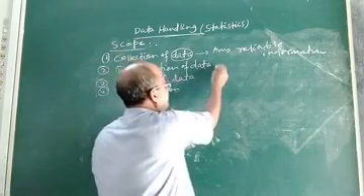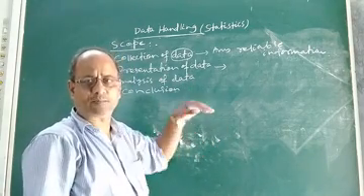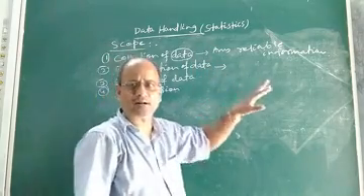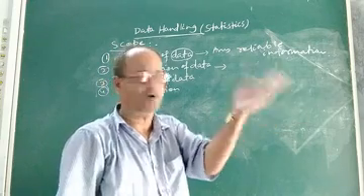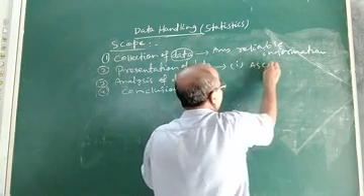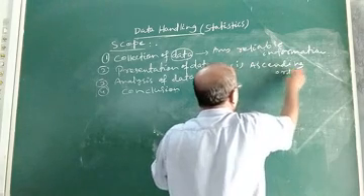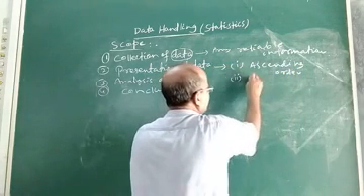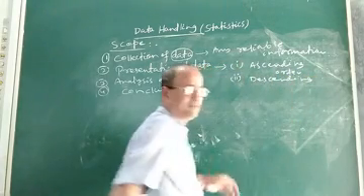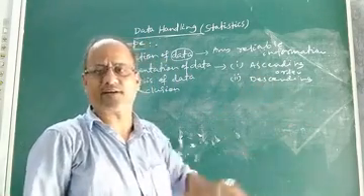The next step is that the investigator has to present or organize the data. Now, how will he do that? He will present or organize the data in two ways, either in ascending order or in descending order. That means the data collected is presented or organized either in the ascending order or in the descending order.